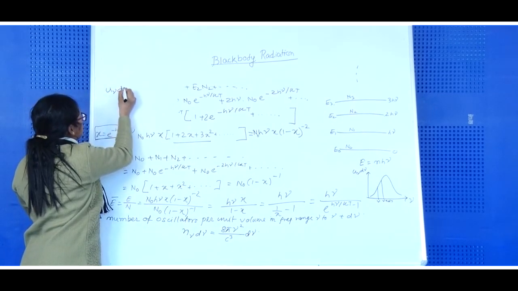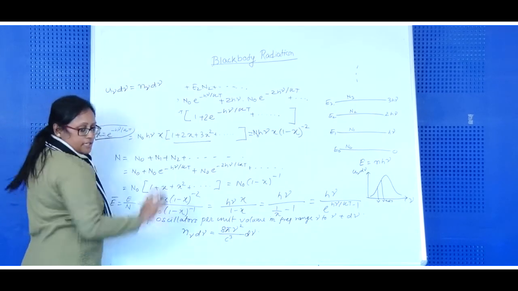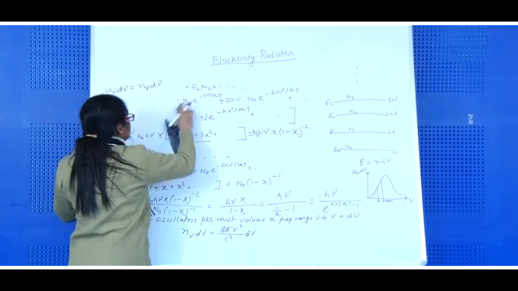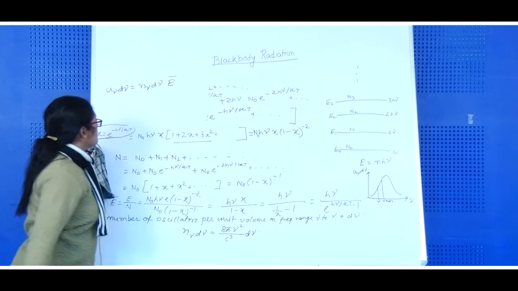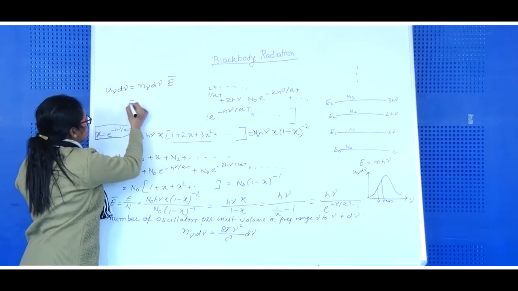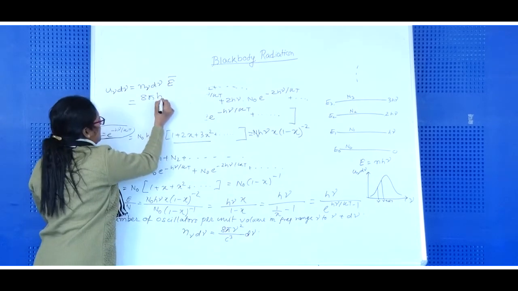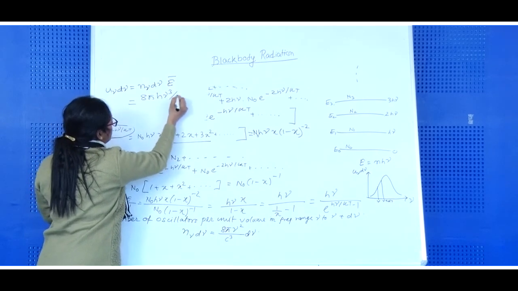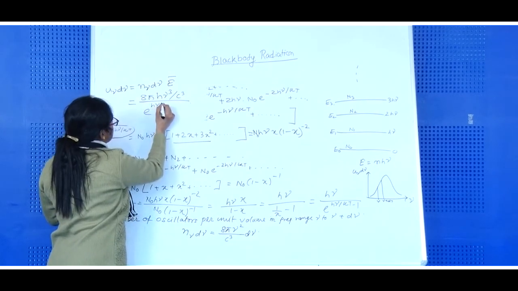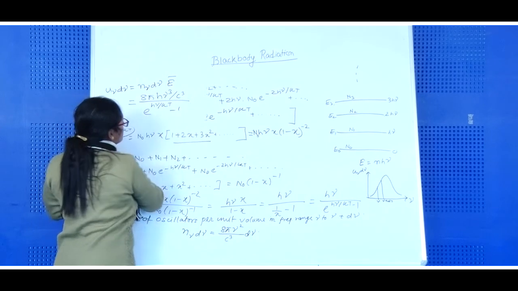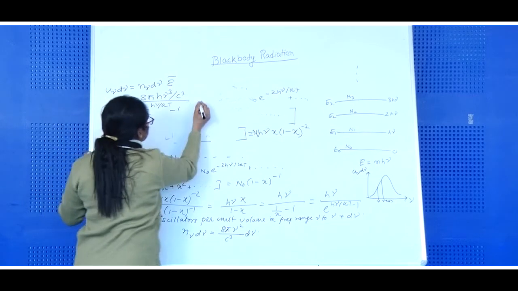u nu d nu, that is equal to the number of oscillators within the frequency range nu to nu plus d nu, multiplied by the average energy of each oscillator. So substitute the values, multiply these two factors, and we will get 8 pi h nu cube by c cube, over e to the power h nu by kT minus 1, into d nu.